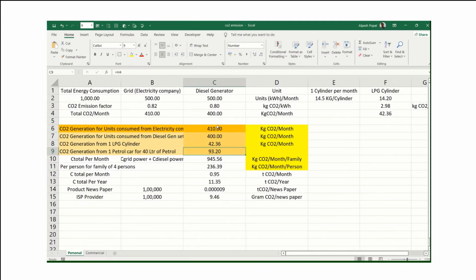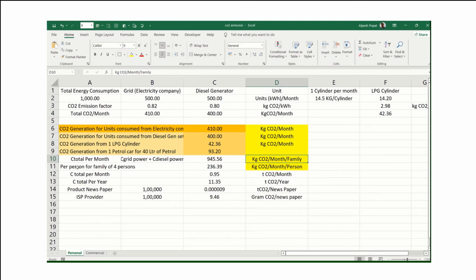So if I add my electricity consumption, my cooking gas consumption, and finally my traveling, it comes to 945. That means roughly 1000 kg. So 1 ton of CO2 I am actually producing on a monthly basis. If I am a family, I may say 945 kg of CO2 per month per family.